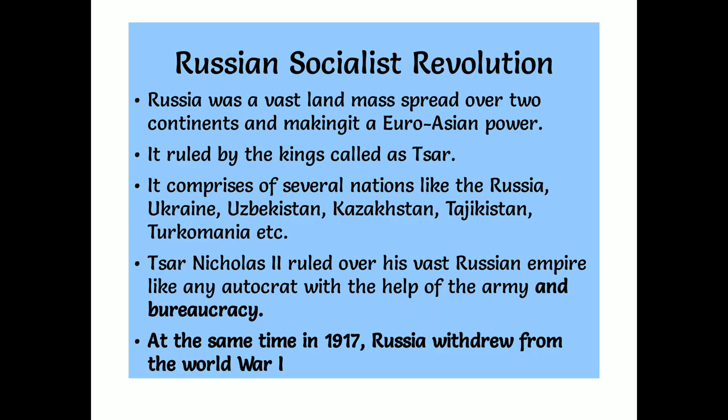Tsarist Russia. Russia used to be under the control of kings called Tsars. It is a vast landmass spread over two continents, Europe and Asia, making it a Euro-Asian power. It comprised several nations like Russia, Ukraine, Uzbekistan, Kazakhstan, Tajikistan, Turkmenia, etc. The livelihood of most Russians was completely derived from agriculture, and control over land was the basic cause for struggle between the peasants and feudal lords.